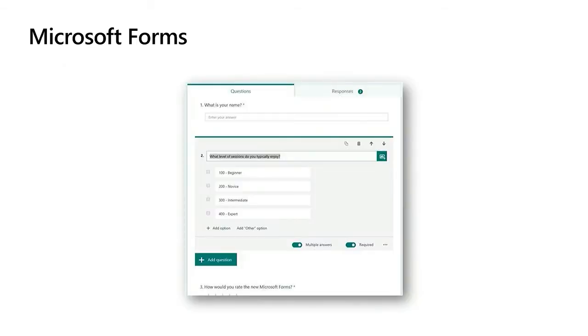called Microsoft Forms. And Forms was a real game changer, because this was the first time anyone in the business could start generating digital forms. Very easy user interface to use. You would populate your question, the type of question it was, whether it was multiple choice, true or false, and you immediately had these forms built out. Now, all the data from these forms got stored in an Excel spreadsheet, which worked for some solutions, but not